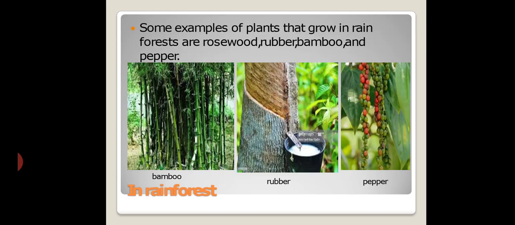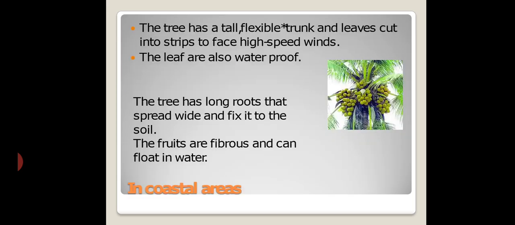Next we see the coastal areas. What are the coastal areas? The plants that live in coastal regions have to adjust to sandy soil, salty water and a wet, windy climate. Now I repeat once again. Plants that live in coastal regions have to adjust to sandy soil, salty water and a wet condition, with a windy climate.